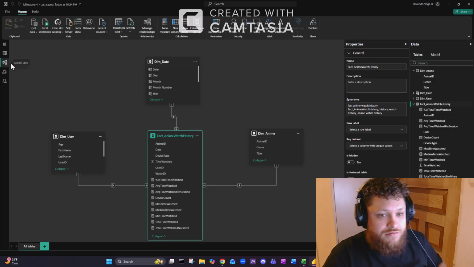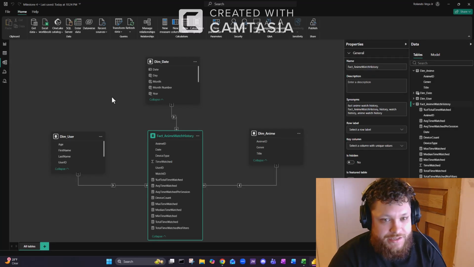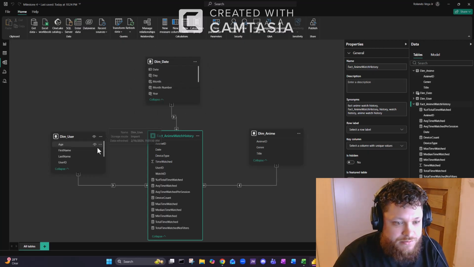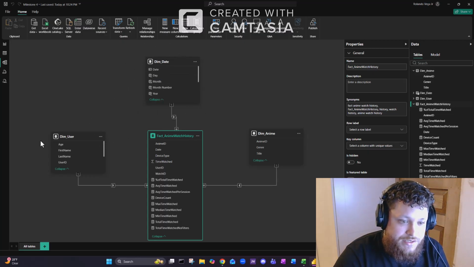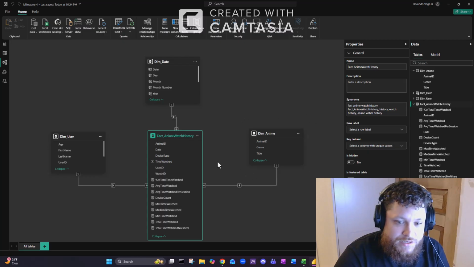Then just a brief overview of my data model. This is my data model. I have a date dimension table, user dimension table, and anime dimension table, and then this is my main fact table, anime watch history.